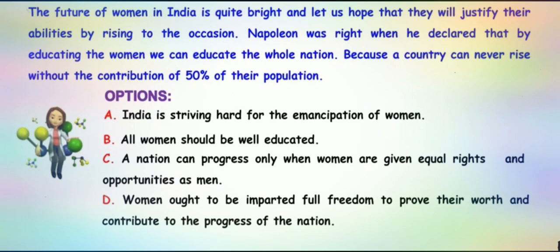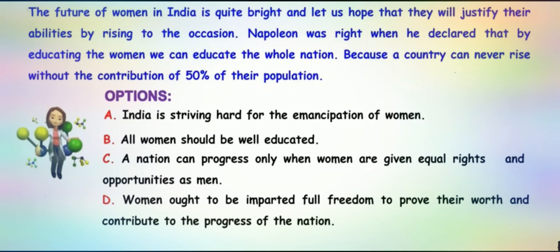So again, let's read the passage once again and try to understand what is the main point highlighted in the passage. The future of women in India is quite bright, and let us hope that they will justify their abilities by rising to the occasion. Napoleon was right when he declared that by educating the women, we are going to educate the whole nation. Because a country can never rise without the contribution of 50% of their population. Something should continue after that. So the passage is clear.